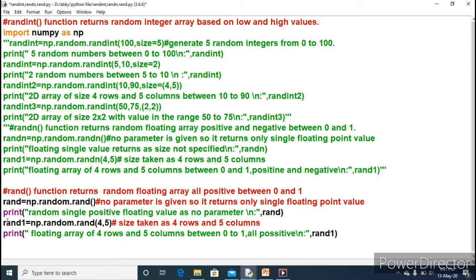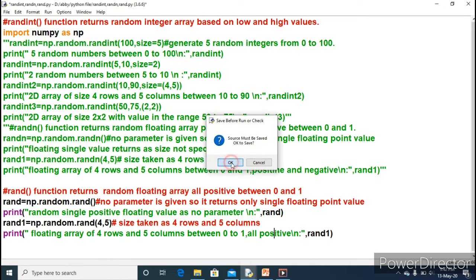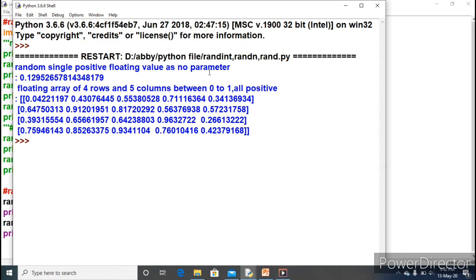The next statement is written as np.random.rand(4, 5). 4 means the number of rows, 5 the number of columns, and all values will be positive. All values will be the positive ones. Clear? So how to display the things? You just make the program executable and just look at here what output is coming.